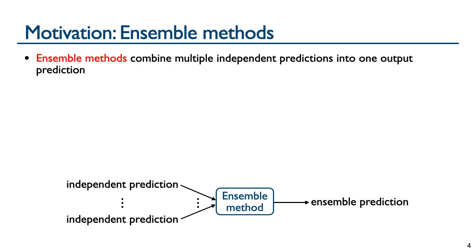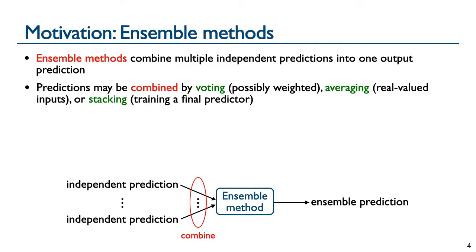Ensemble methods are an attractive approach for machine learning that can take advantage of such a collection of state-of-the-art tools. Ensemble methods in general take multiple independent predictions as input and produce one final prediction output by the ensemble. In particular, these predictions may be combined by voting, which can include weights on the votes, averaging, which is usually applied to real valued input, or by stacking, where a final predictor is trained over the input predictions to yield the prediction output by the ensemble.